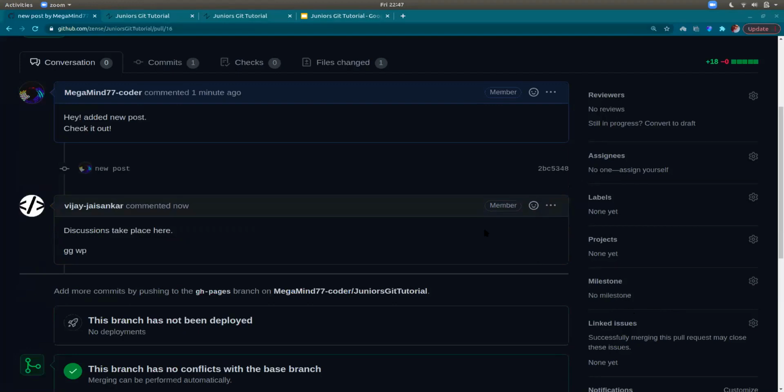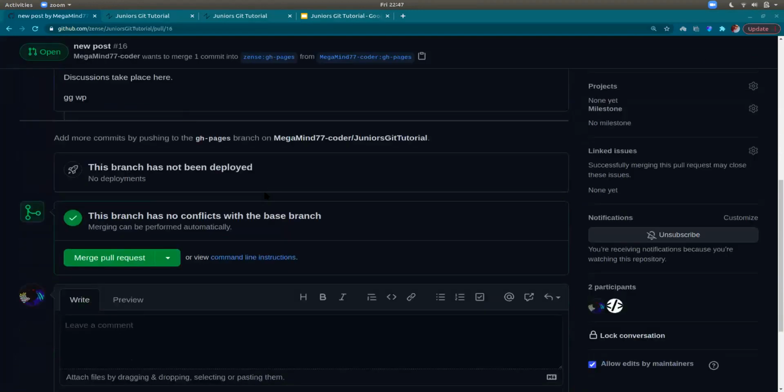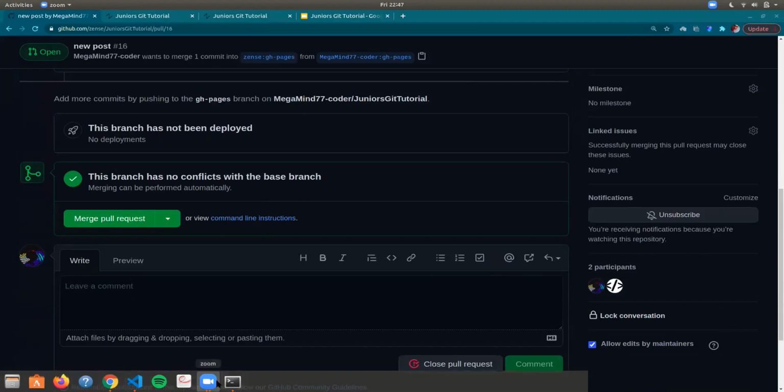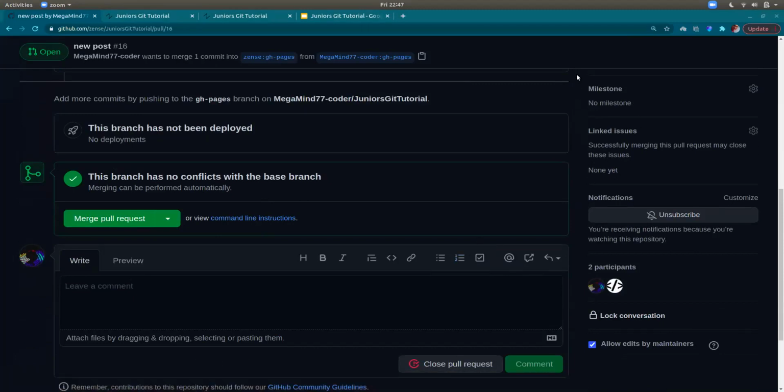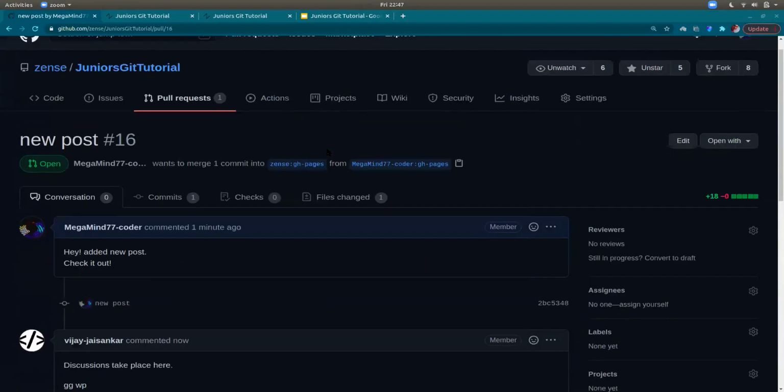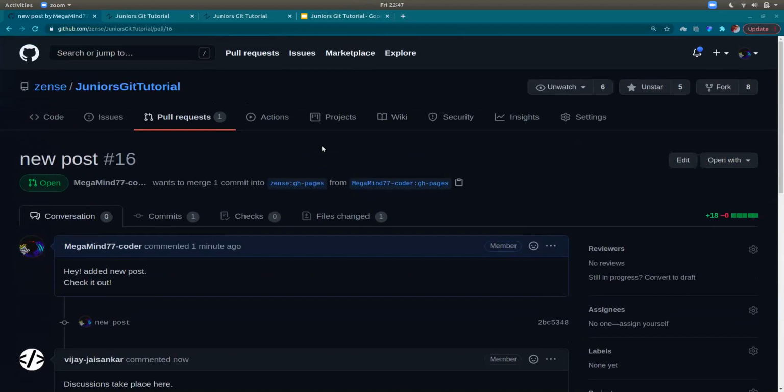Now, suppose that original repository is like Circuitverse. Everybody is using Circuitverse, but the code for Circuitverse is coming from the repository that you had forked earlier. So that is the main repository everybody is using. Nobody is using your version of the repository, right? So you want a way to convey your code changes to somehow meet in the main repository that everyone's using. So a pull request is basically you taking your repository to the owner and showing it, see, these are the changes I've made. I want you to put these changes into the main code so that everyone can use it. So that's essentially what a pull request does.